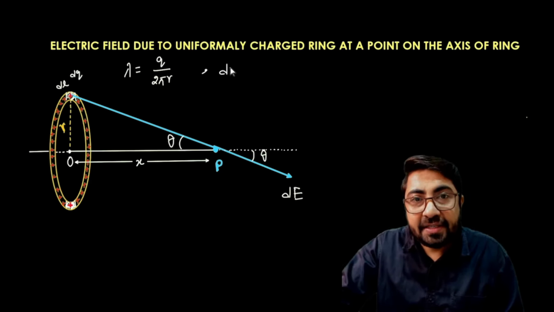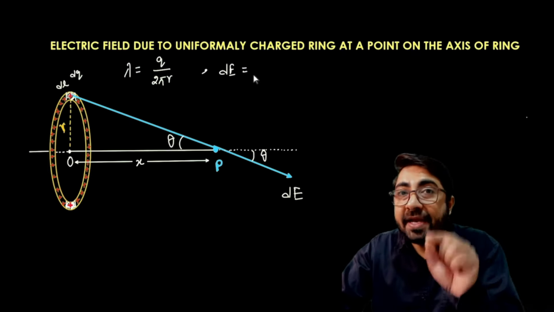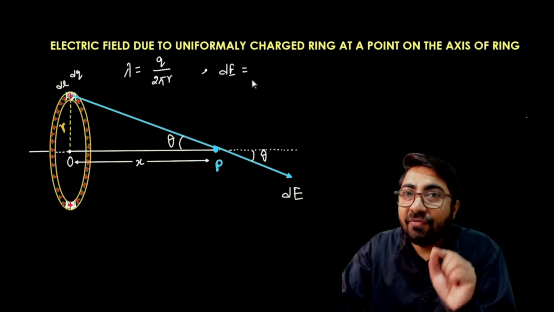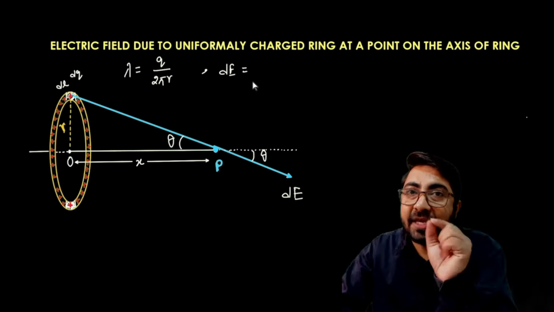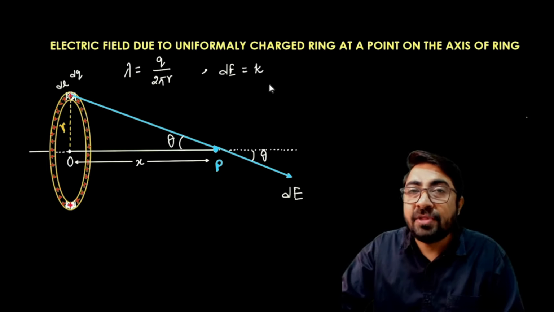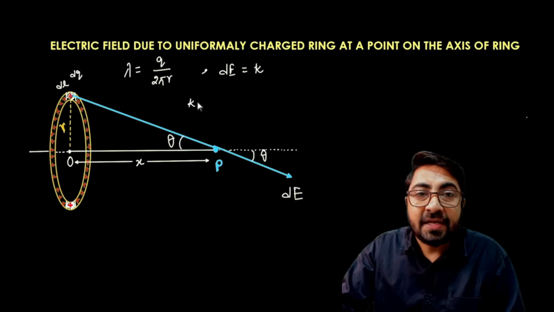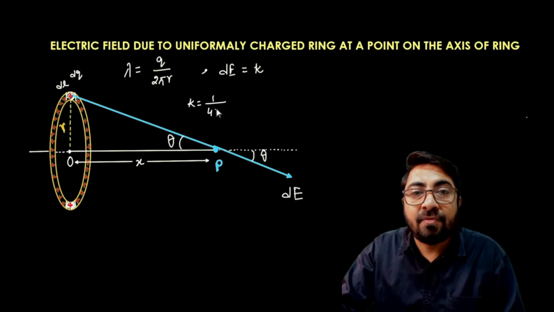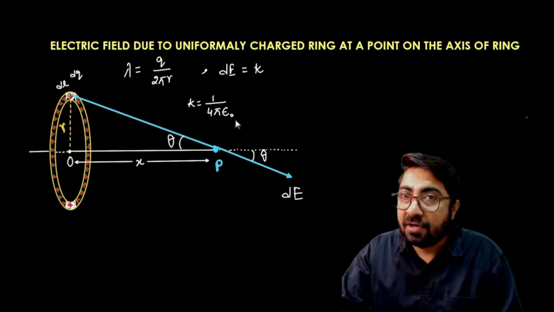Since dE is the small electric field, what is its value? Now I can write the electric field for the point charge, because dq is very small. So dE is equal to k dq upon distance squared, where k is the constant, 1 upon 4 pi epsilon naught.